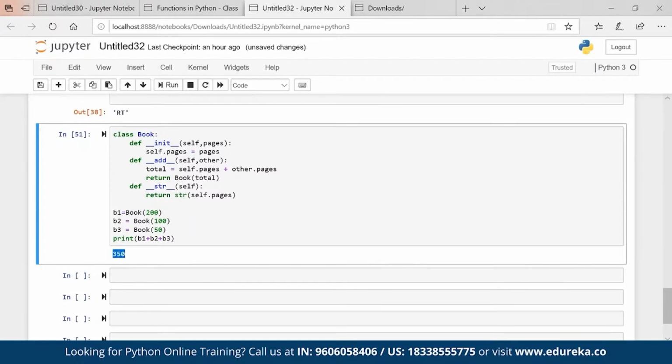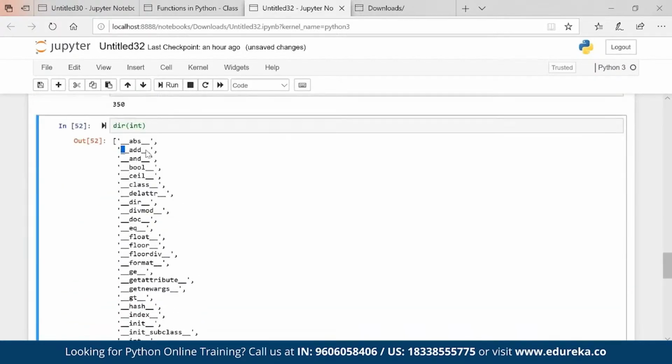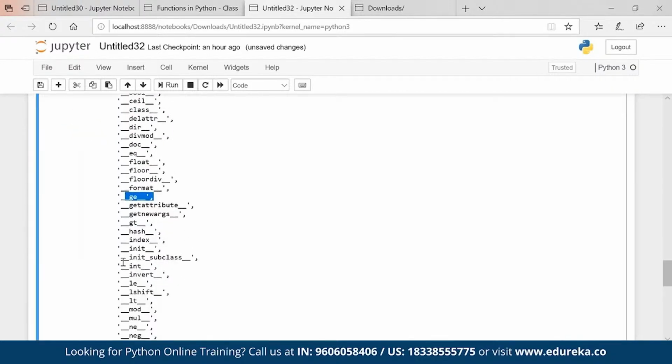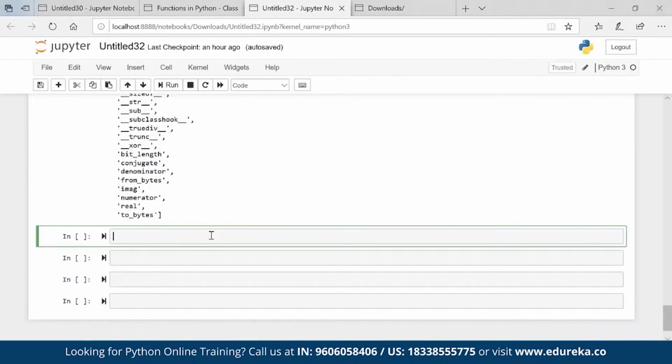Okay, now there is a concept of method overloading. Now what is method overloading? Magic methods are nothing but the methods like add, and we can have multiplication, all those things. You can get all the magic methods with dir. So dir int. When you run it, these are the magic methods we have: add, bool, greater than, equal to, int. Okay, now there is a concept of method overloading.